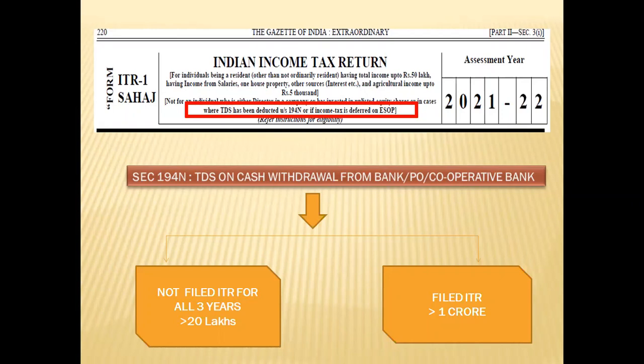The limit is 20 lakhs in case of those who have not filed their income tax return for all the 3 years, and the limit will be 1 crore in case of those who have filed the income tax return. Those taxpayers who have suffered TDS under section 194N cannot file ITR 1. They can go for ITR 2, ITR 3 or ITR 4.